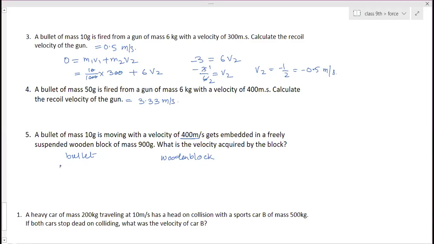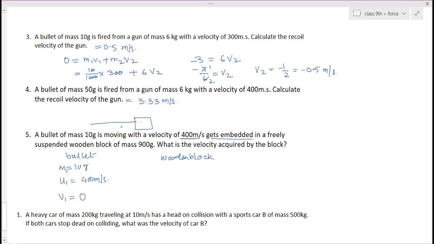So here the mass is 10 gram, M1, and the initial velocity is 400 meter per second. Final velocity is 0 when it is stuck. They have told suspended in this one, embedded freely. It gets embedded. That means its final velocity is 0. Here there is no movement of gun and bullet is given. They have given bullet is moving and stuck into this wooden block.